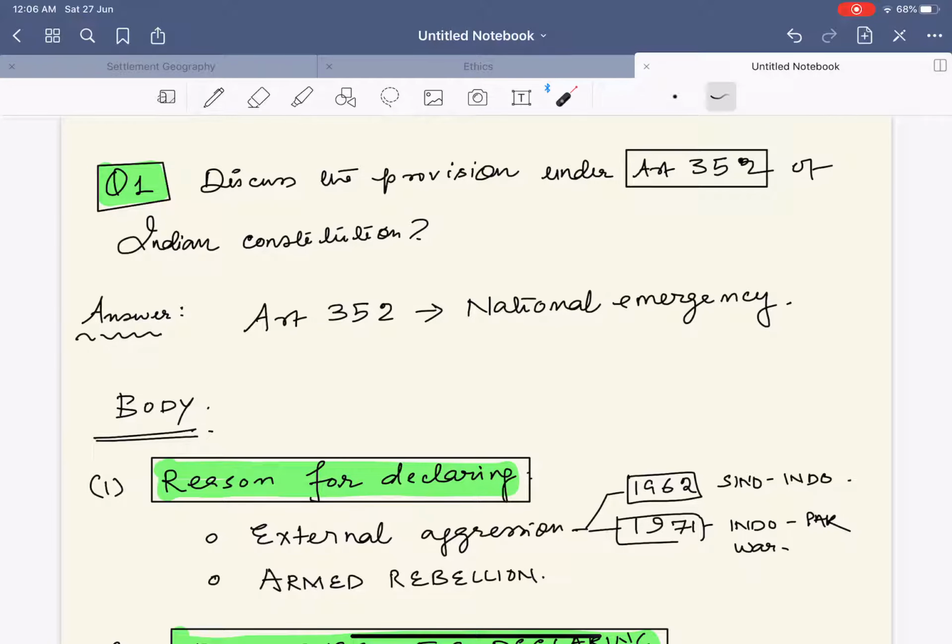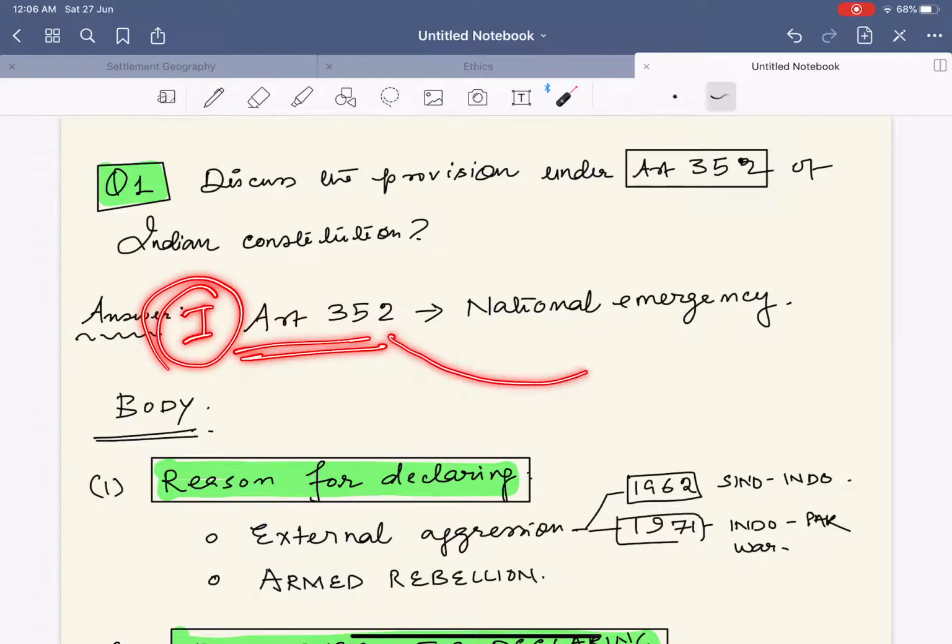The first question was: discuss the provision of Article 352 of the Indian Constitution. Now, Article 352, in the introduction we are going to simply say, what is Article 352? It is nothing but the provision for the national emergency. Simply we can write that this is the provision for national emergency.